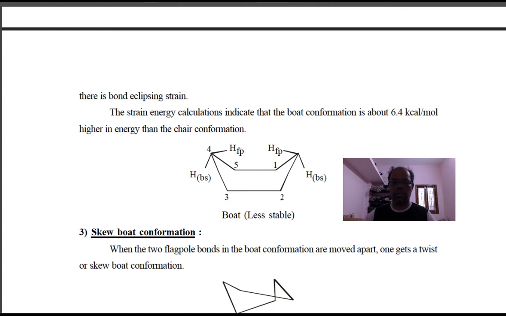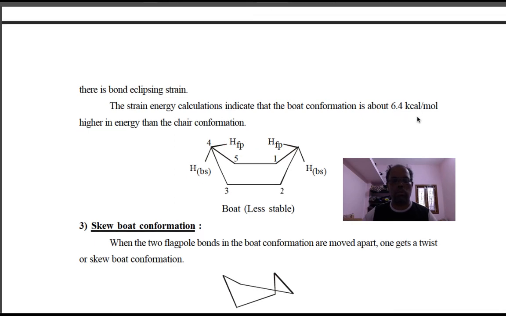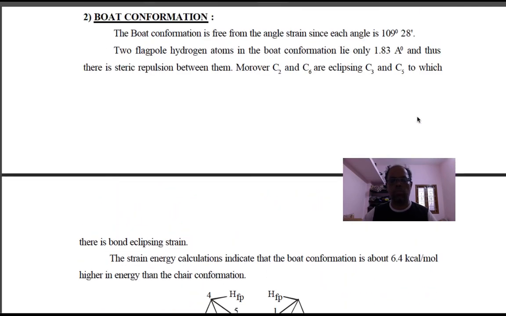On both ends of the boat, these two hydrogen atoms, like a flagpole, will always repel each other, and that leads to the instability of the cyclohexane. Due to this repulsion, the energy will be 6.4 kilocalories per mole. So this will be the highest energy of the boat form.